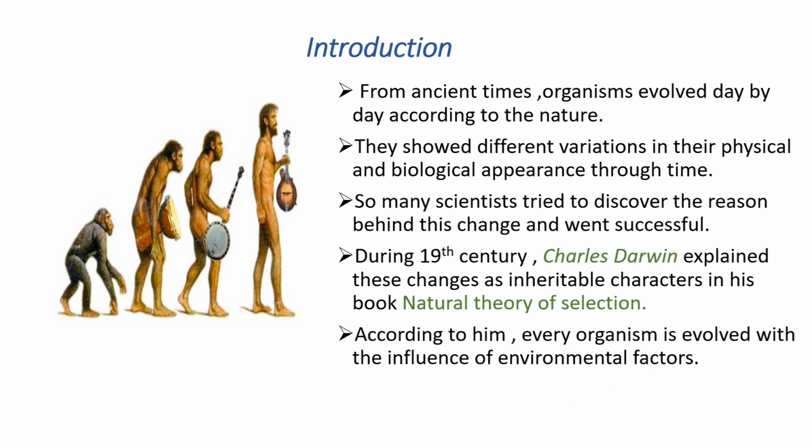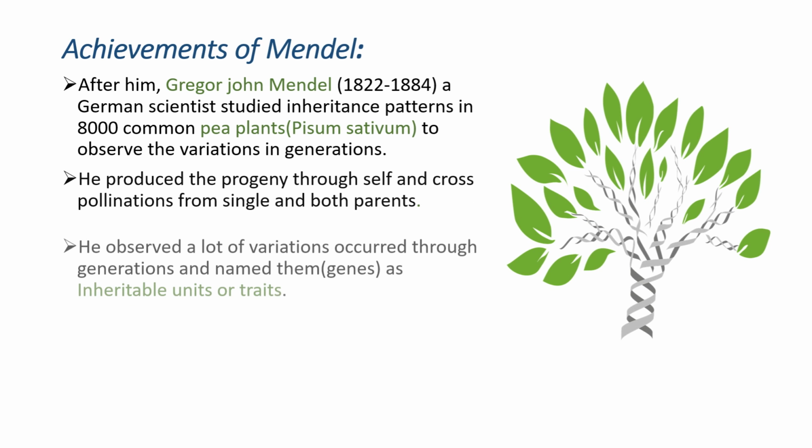Among them, Charles Darwin is one of the famous scientists who wrote a book known as Natural Theory of Selection. So according to him, every organism has evolved mainly because of nature. Means the nature itself will select the organisms which deserve to survive. Okay. So at that time, everyone obeyed his opinion.